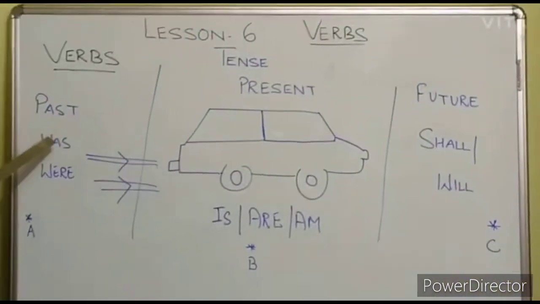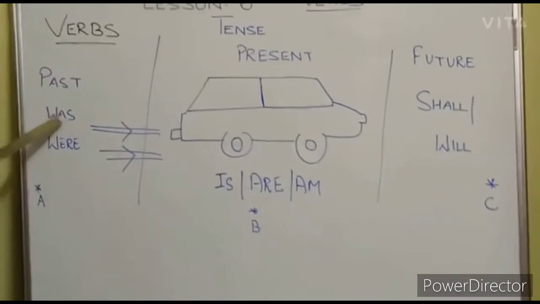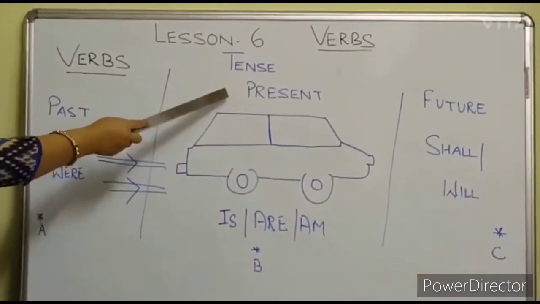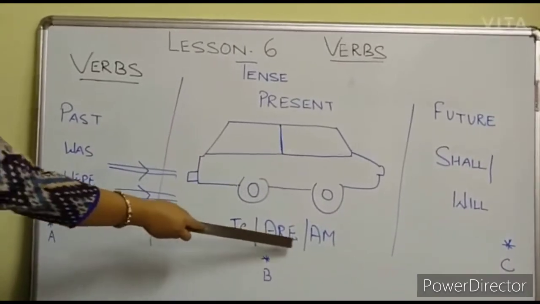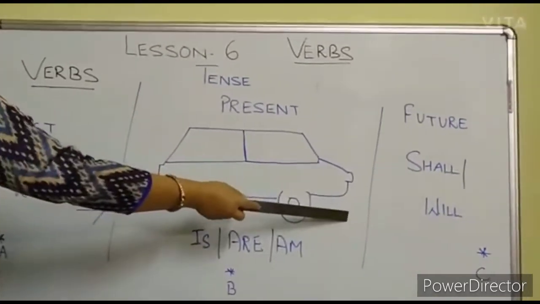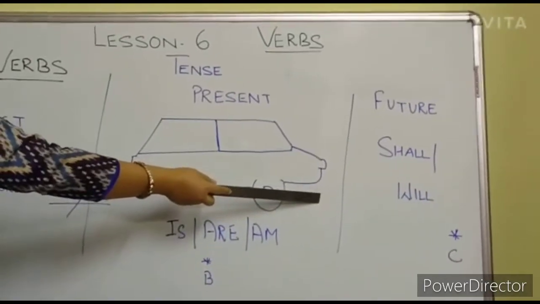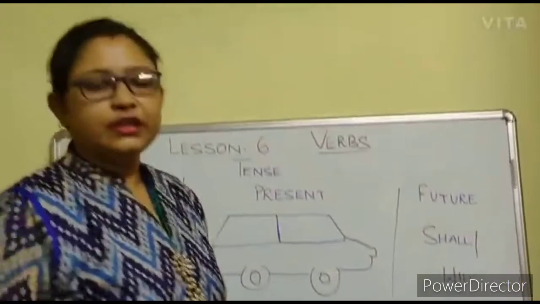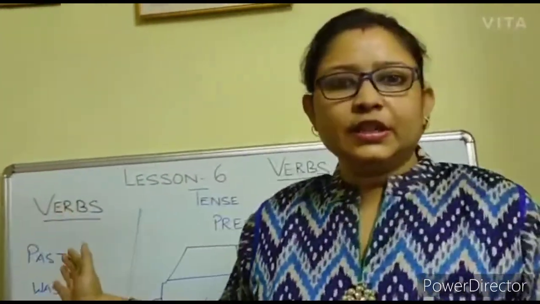So past tense is was and were. Present tense is am, are, is, and future tense is shall and will. So through this example, students, I hope past tense, present tense and future tense is clear to you.